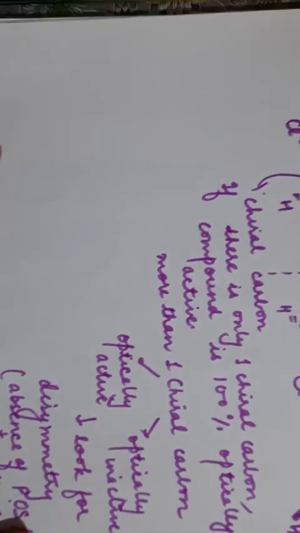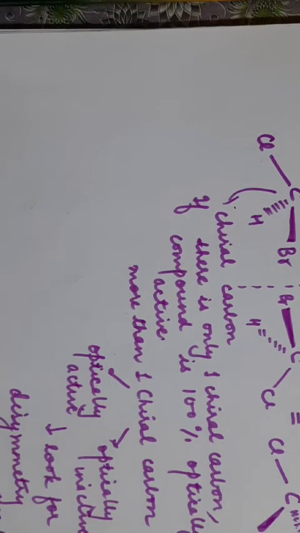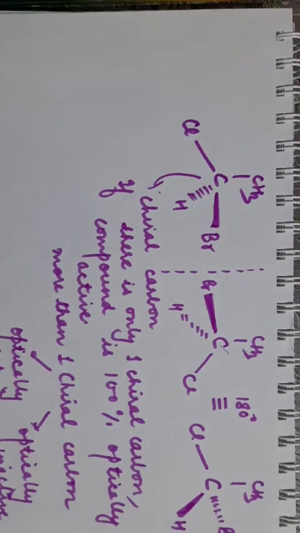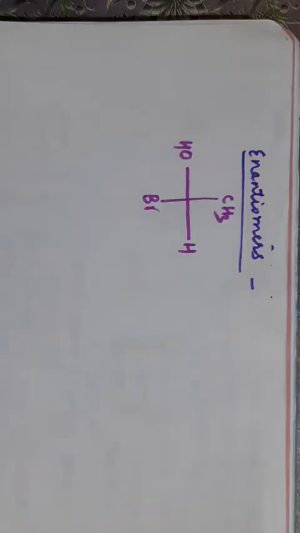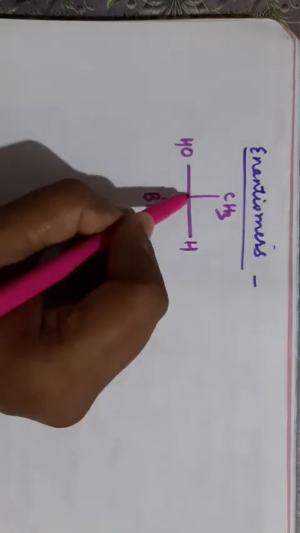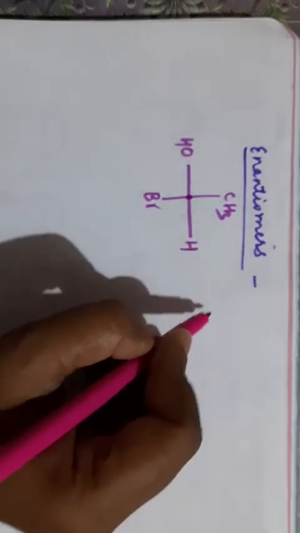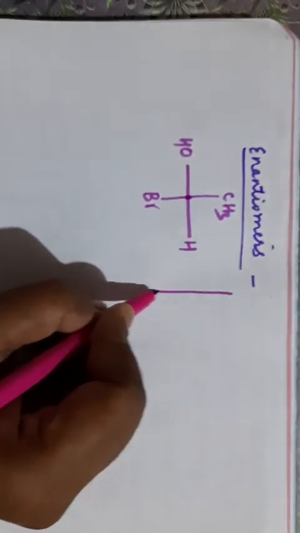So coming to the next, now we will discuss the enantiomers. We have discussed chirality. Chirality is related to non-superimposability on its mirror image. These two objects were non-superimposable. Clear? So now we will discuss enantiomers. See this, I have made a molecule. Now if you make a mirror image of this, see this is a chiral center attached to 4 different groups, CH3, H, OH and Br. Now if you draw the mirror image of this molecule,